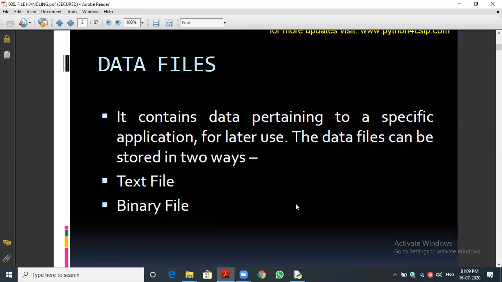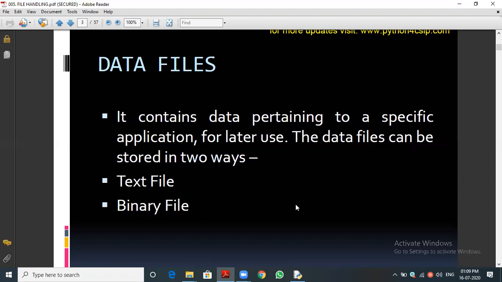What are the types of data files we can store in a file? How many types of files are supported in Python, sir? In our syllabus, they are saying 3 types of files we are going to use. That's what I'm saying, it is a big chapter and also a really important chapter. Maximum marks will come from this chapter only in the board exam. So concentrate more on this. The weightage is very high for this chapter.